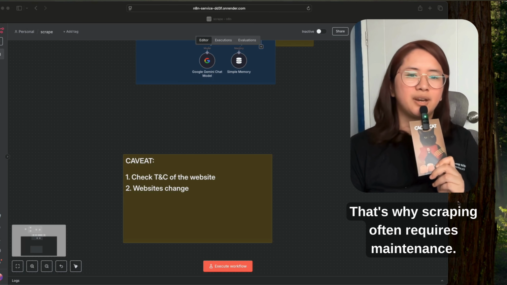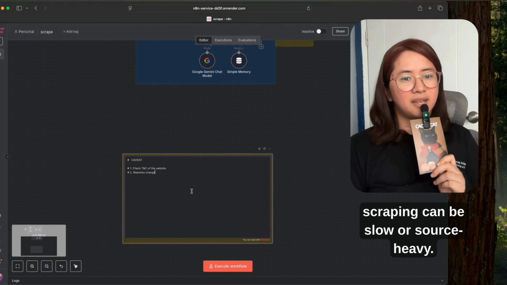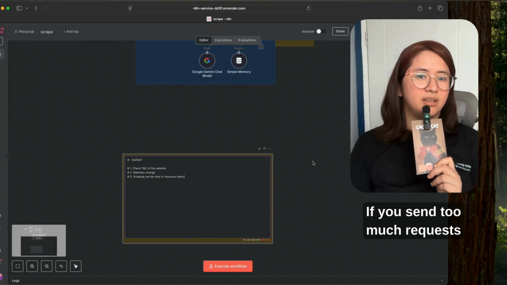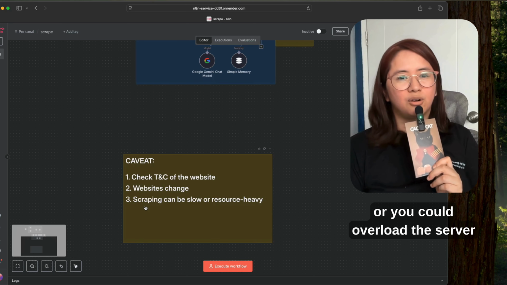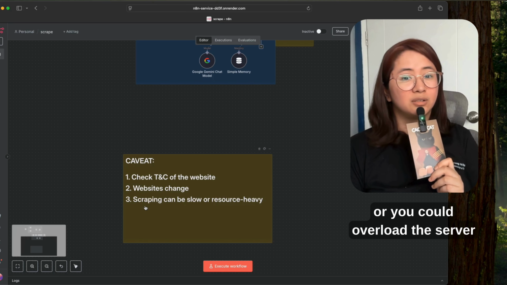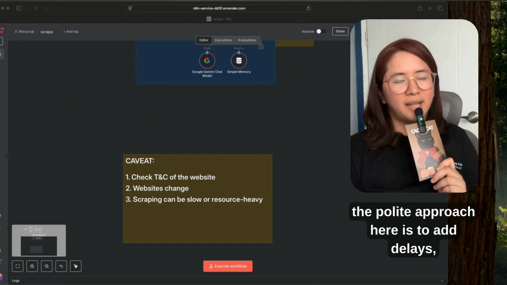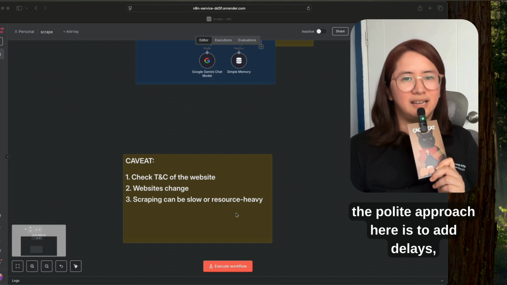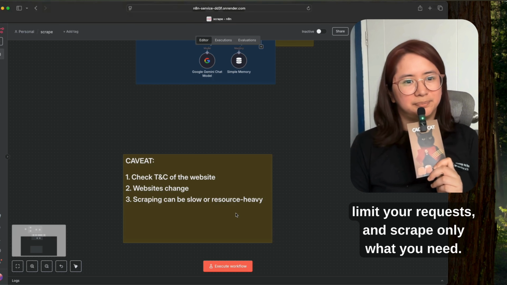Okay. That's why scraping often requires maintenance. Third, scraping can be slow or resource heavy. If you send too many requests too quickly, you could overload the server or trigger anti-bot systems. Okay. So the polite approach here is to add delays, limit your requests, and scrape only what you need.